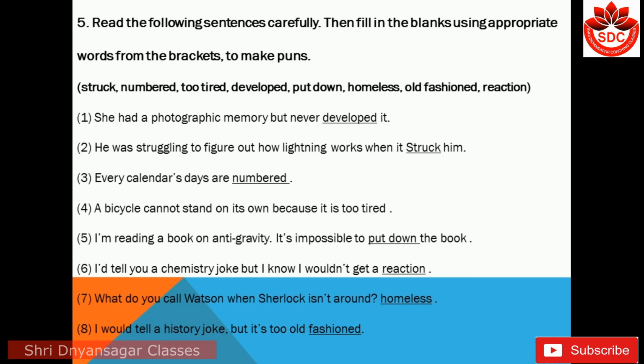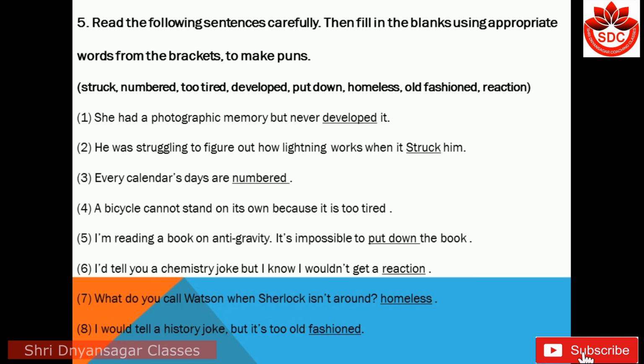Question 5. Read the following sentences carefully, then fill in the blanks using appropriate words from the brackets to make puns. Stroke, numbered, too tired, developed, put down, homeless, old fashioned, reaction. These are the words and you have to fill them in the proper blanks. She had a photographic memory but never developed the answer. He was struggling to figure out how lightning works when it strikes him. Strikes is the proper word.